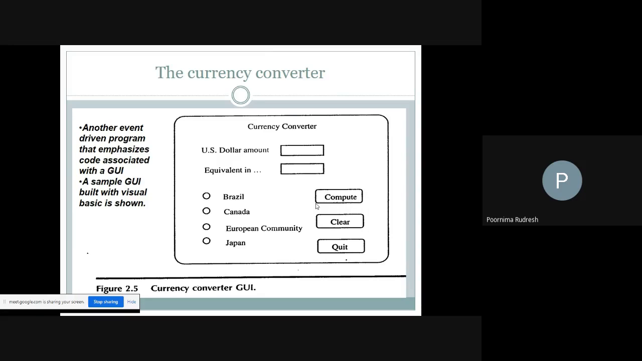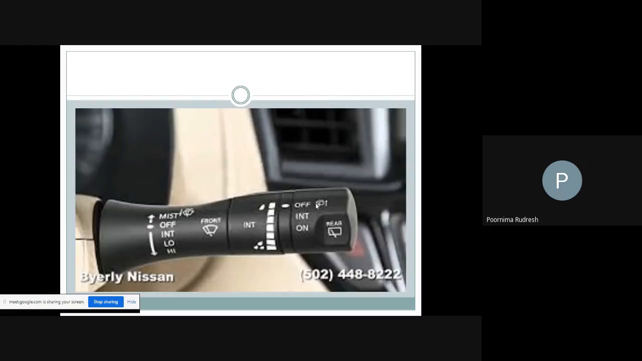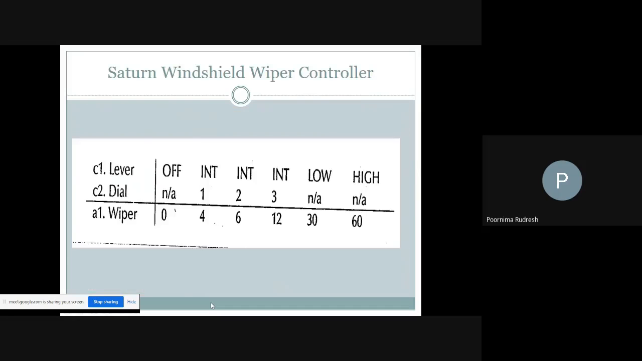And the third application is the SATM windshield wiper controller. In this diagram you can see the wiper controller. If you have already driven a car, you will have experience of the windshield wiper controller. So this is the diagram for the windshield wiper controller, and we will see how it works.